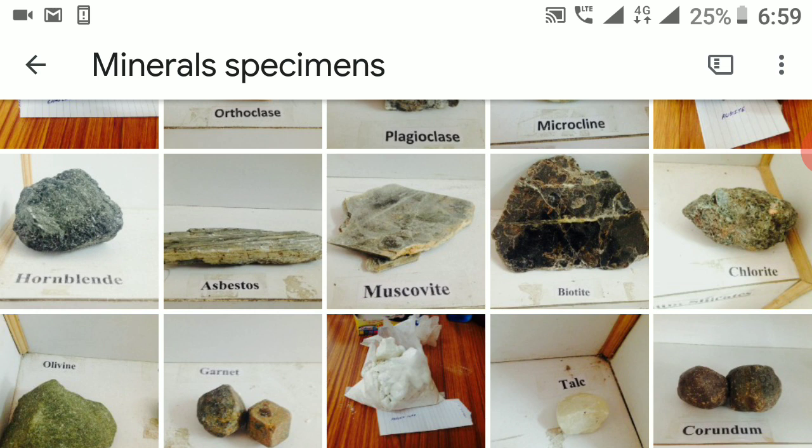Flexible, example is talc. Elastic, muscovite and biotite, mica.